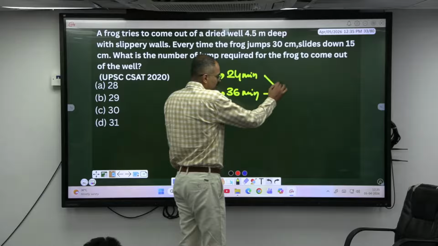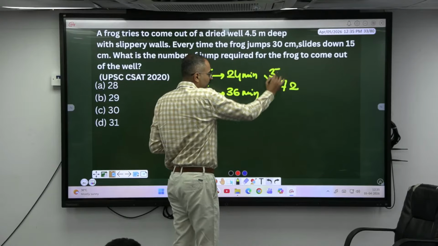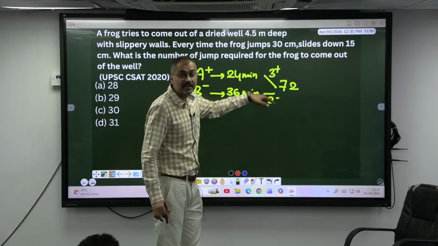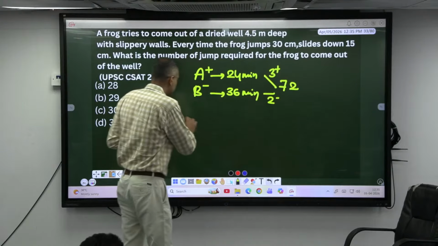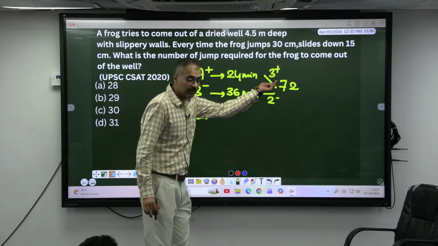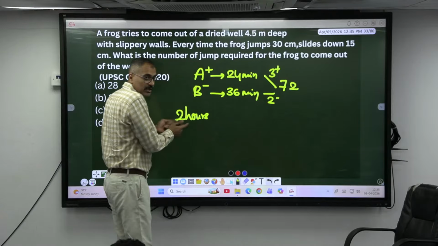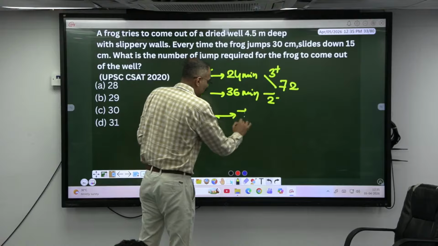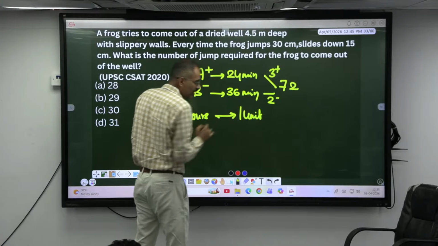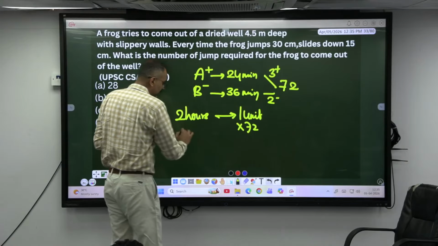Look here now, I'll solve this one. 72 would be the LCM. This is 3 units per hour, this will be 2 units. But A is filling 3, B is draining 2. So for every 2 hours, first hour A is filling 3 units, second hour B is draining 2 units. For every 2 hours, how many units are getting filled? 1 unit.